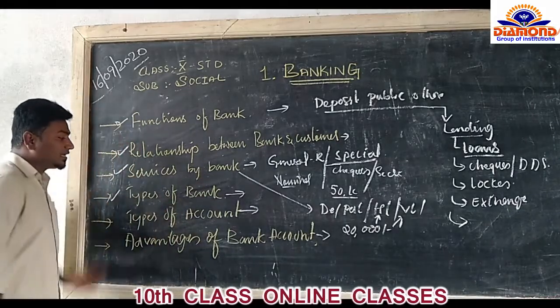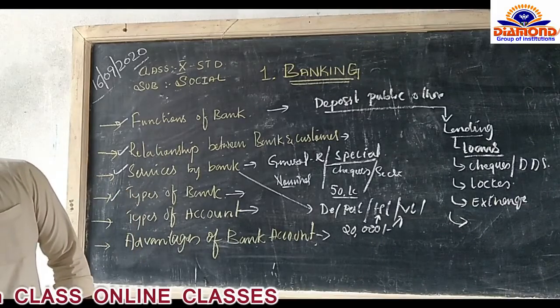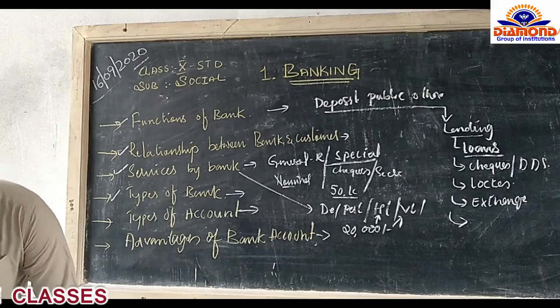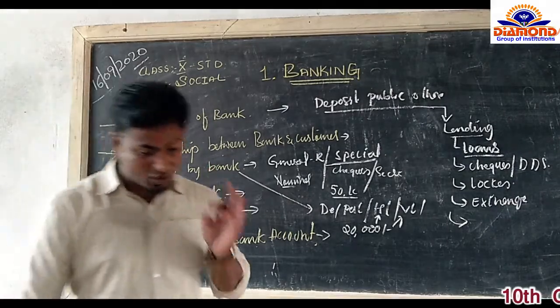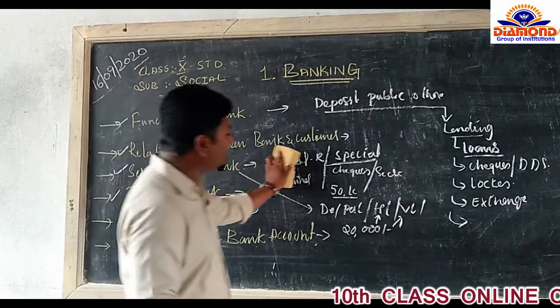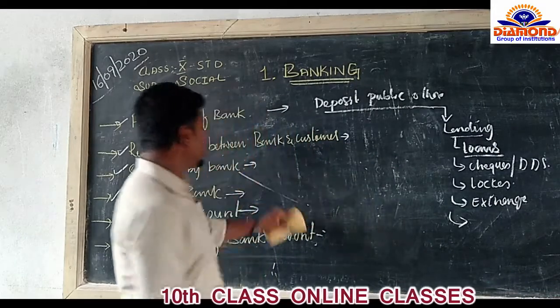Then we see the types of banks. Even among banks, we have different types of banks, each working for a particular purpose. You may be surprised to hear this. Are all banks the same?